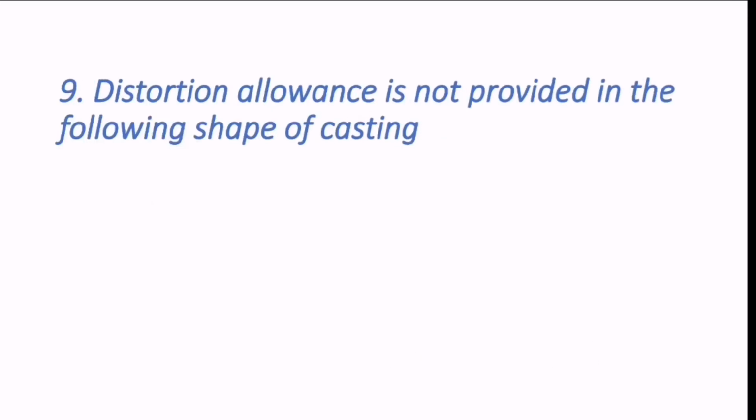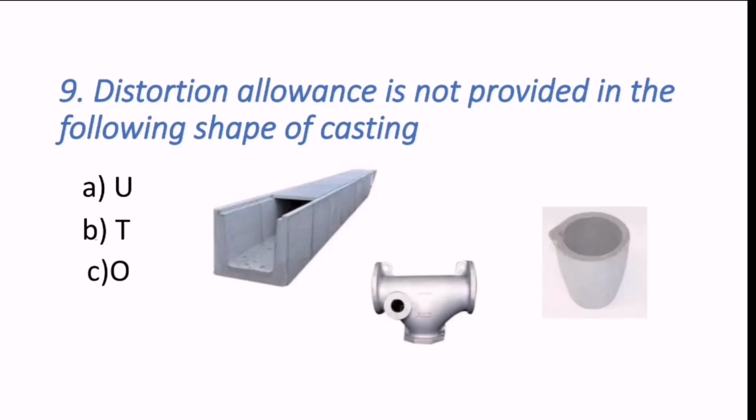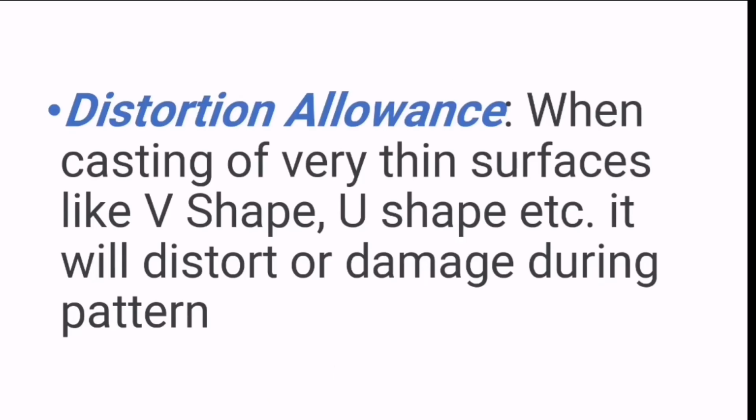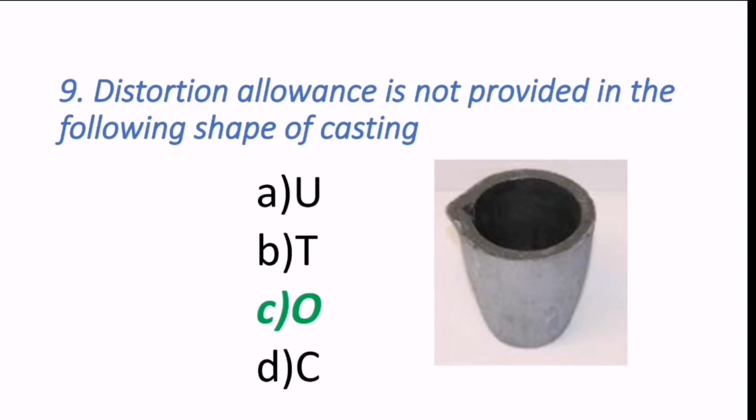Ninth question reads, distortion allowance is not provided in the following shape of casting. It may be U shape, or T shape, or O shape, or C shape. So distortion allowance is not provided in which of the following shape of casting? When casting very thin surfaces like V shape, U shape, etc., it will distort or get damaged during pattern making. Hence we can say that distortion allowance is not provided in O shape.